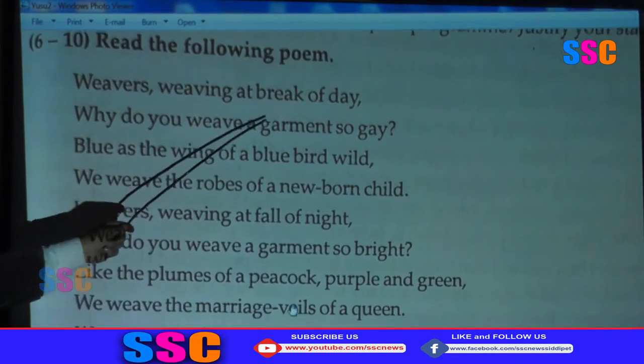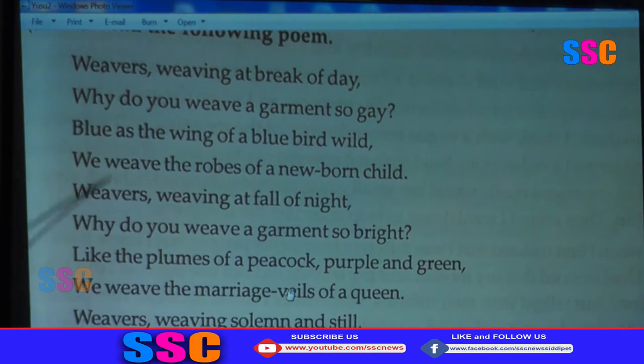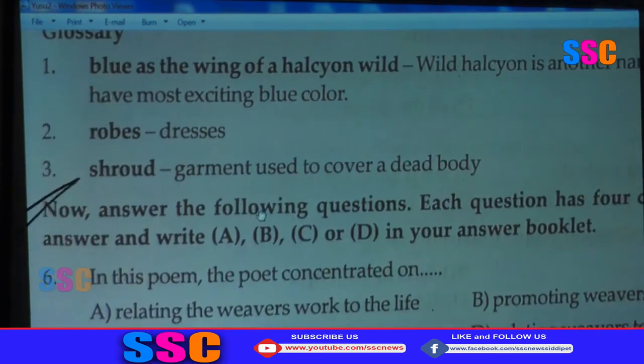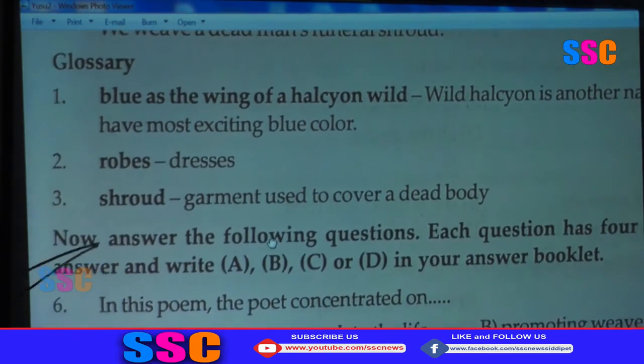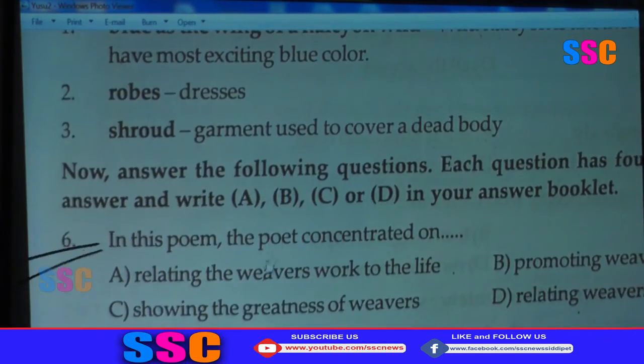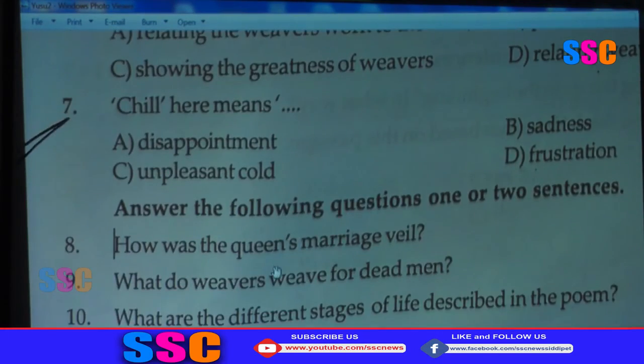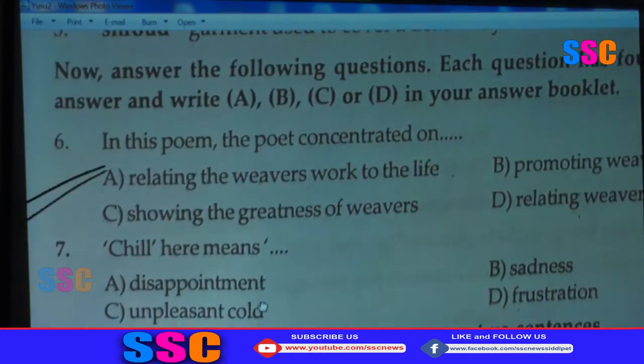Then the second bit, 6 to 10, read the following passage. Like this, a Sarojini Naidu poem is given, Weavers at break of day. In this poem some glossary words are also given. Now answer the following questions. Same 3 options here, only 2 options, 3 short answer questions are given. Next, 2 multiple choice questions.